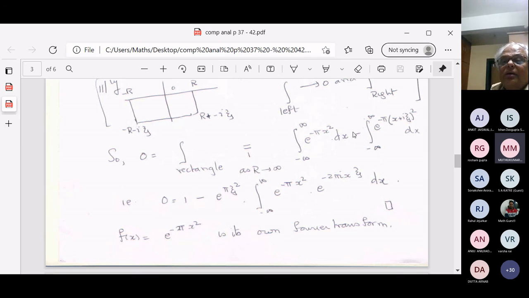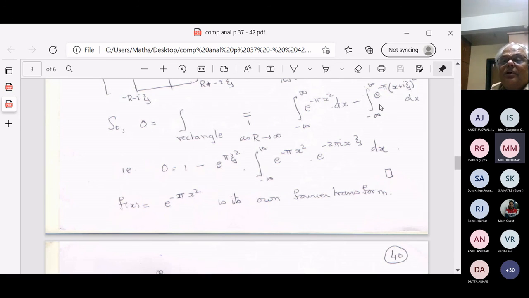And this quantity, when I expand it out, gives e raised to pi psi squared, which I pull out because there's no x dependence. Then you have e raised to minus pi x squared here, and e raised to minus 2 pi i x psi dx.